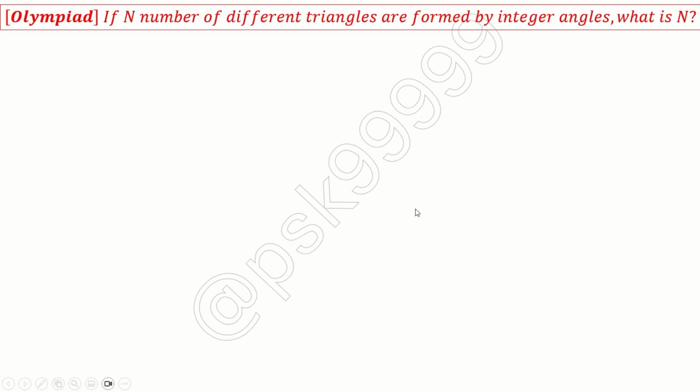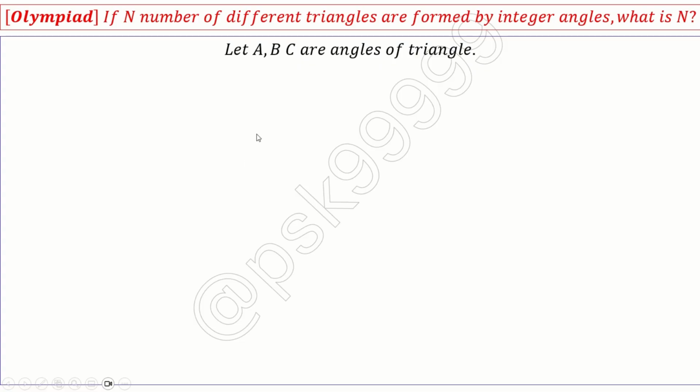Now let's do this problem with functions and a little bit of number theory. Okay, A, B, C are angles of a triangle. A is less than or equal to B, which is less than or equal to C.